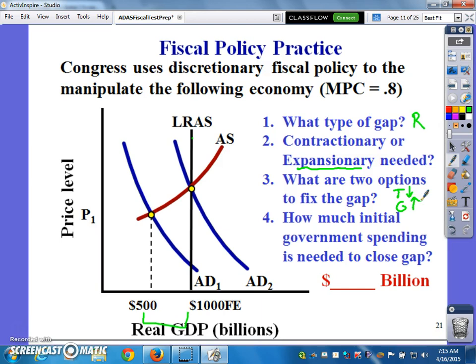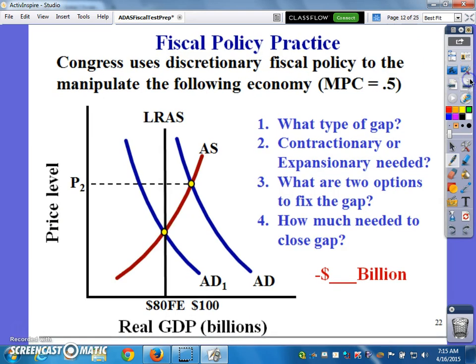The gap that we need to get to, if we use the multiplier, if it's 0.8, so 1 over the MPS, which is 0.2, that's 1 over 1/5, 1 times 5 is 5. We need $500 billion. 500 billion divided by 5 is, we need $100 billion to close the gap. This should be easy enough.